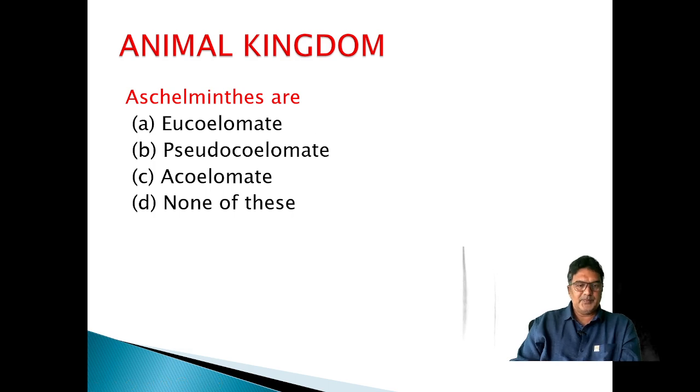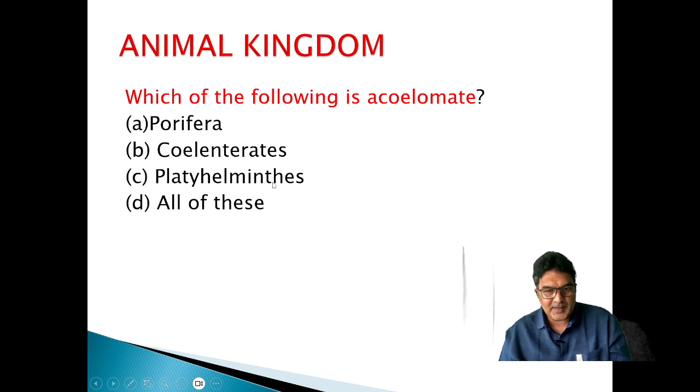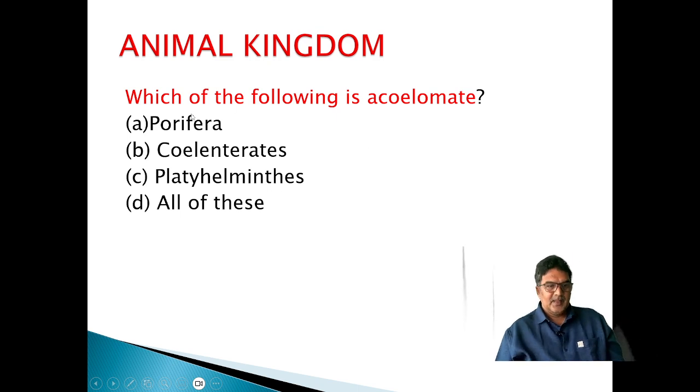Aschelminths are pseudocoelomate. Eucoelomates are from Annelida to Chordata. Acoelomate is phylum Platyhelminthes. Which of the following is acoelomate? Porifera, Coelenterata, Platyhelminthes.